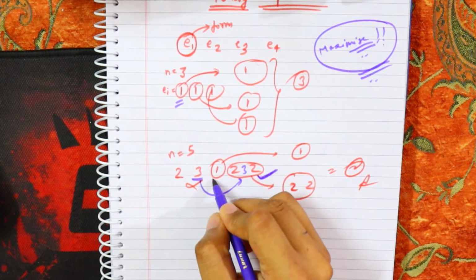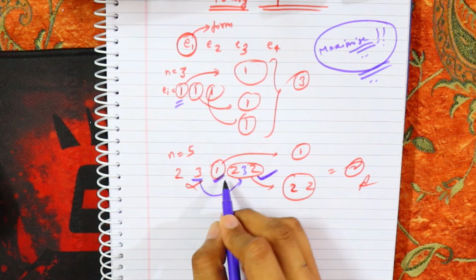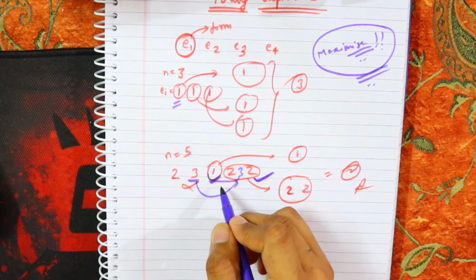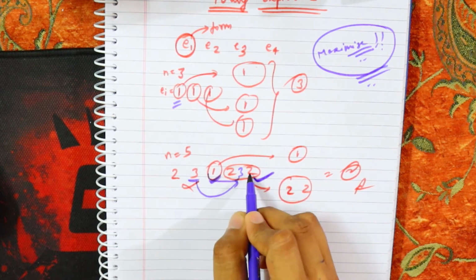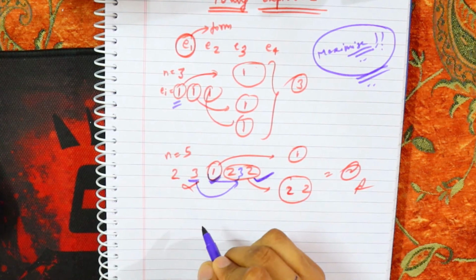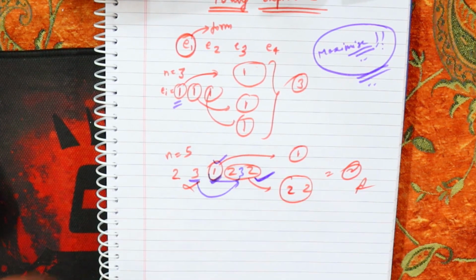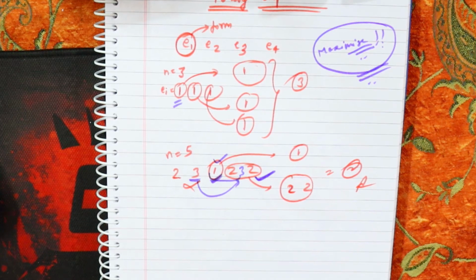For example, I got 1. So why should I include 1 and 2? Although you can say that here 2 can be used, and another 2 can be used here, I say, why worry about it? You have one group, go, be happy. So it is the only solution for this. If an element is making a group, we are happy and we will not opt for further elements which do not make a further group.